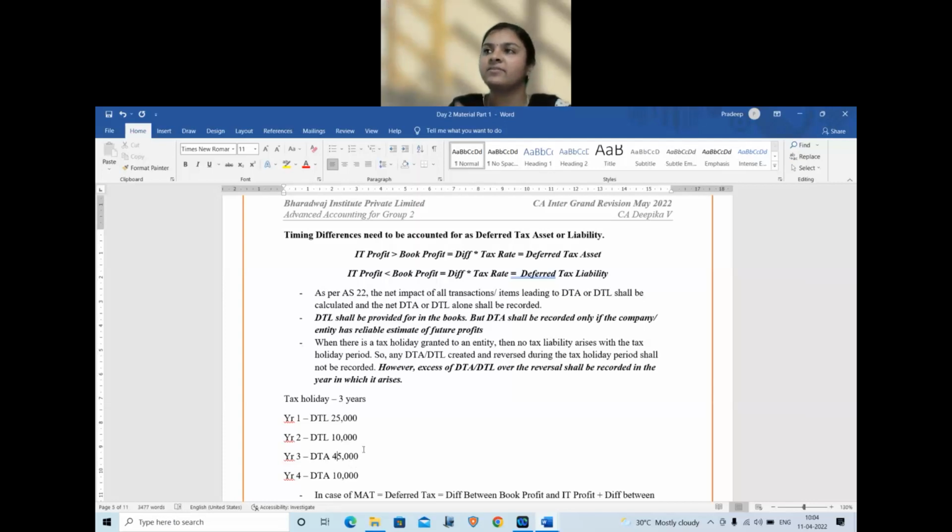Same way, please wait, allow me to complete. DTL for the second year is 10,000. Again, is it getting offset by DTA in the third year itself? Yes. So, again, it will not be recorded. Now, in the third year, which is still in the tax holiday period, 25,000 DTL offset, 10,000 offset. So, what is left out? 25 plus 10, 35,000 gone. I am left with another 10,000 rupees. That 10,000 alone shall be recorded as DTA in year 3.